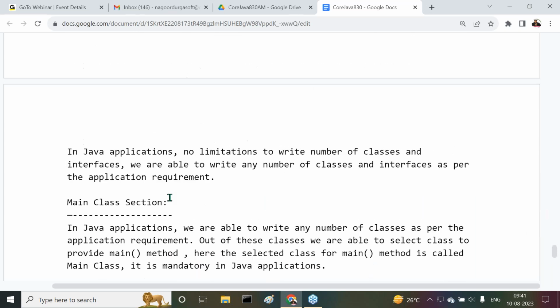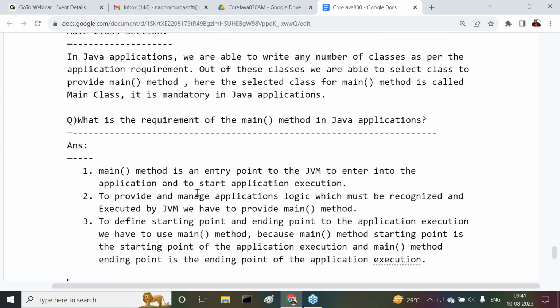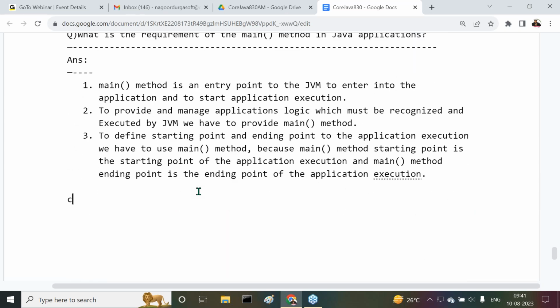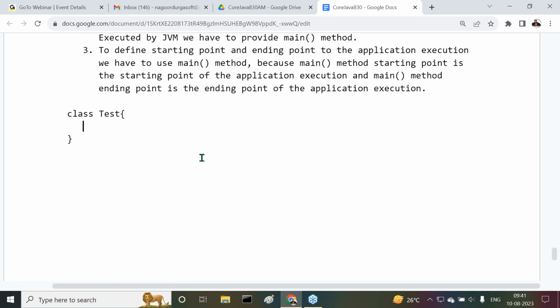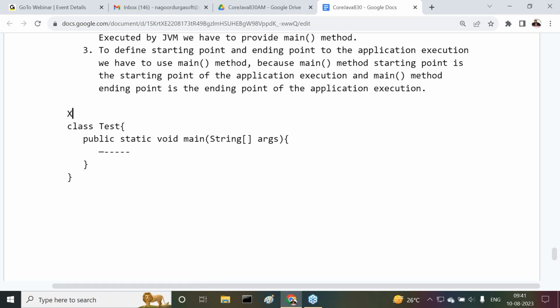Right, sir. Now what is the syntax of this main method? In general, I'm going to write class Test. Inside the class Test, what we are able to provide there: public static void main, and here we have to write String array args. Now inside this only, we are going to write our application logic, whatever application logic we want to provide there.